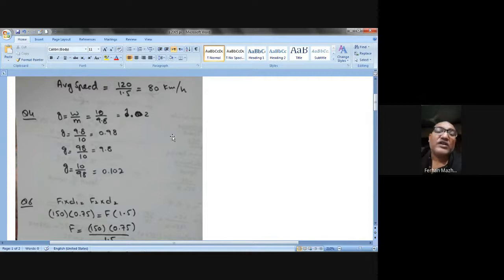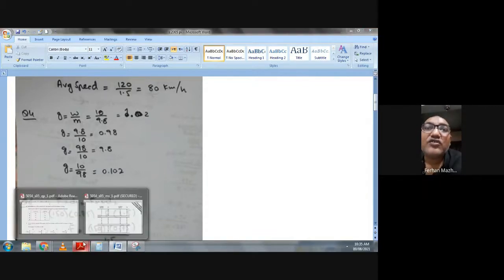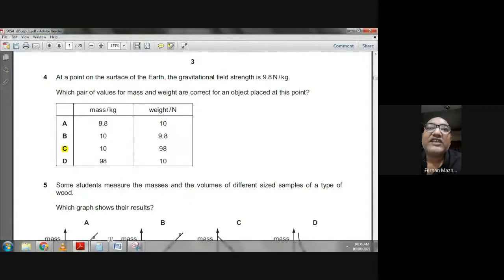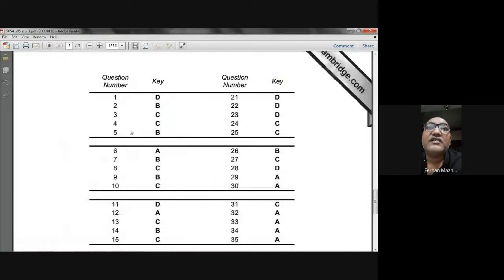I was looking for the option where the g value comes out to be 9.8 newton per kg. So that is the C choice. This is how we do it. So the answer is C choice. Let me check the answer and then we go further. Question number 4, C choice.